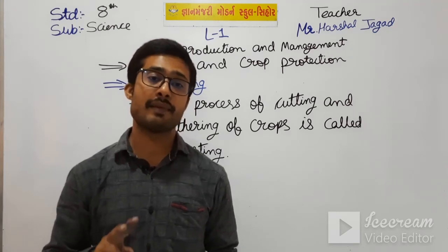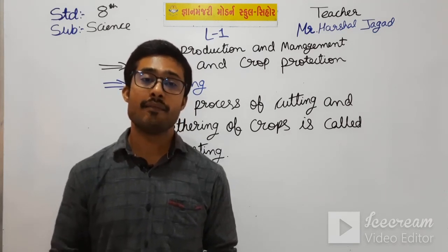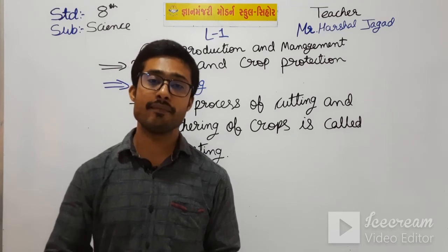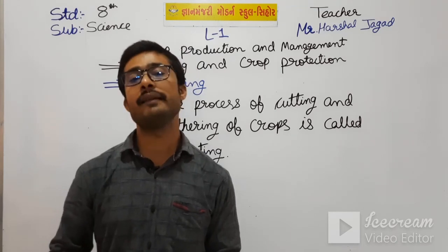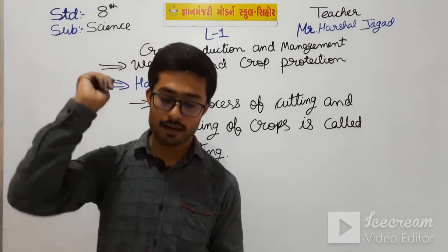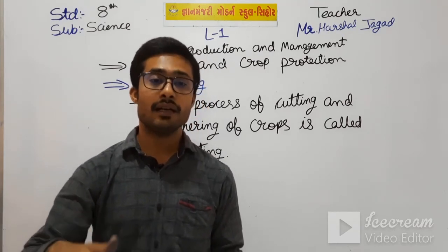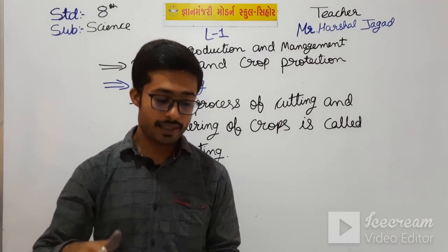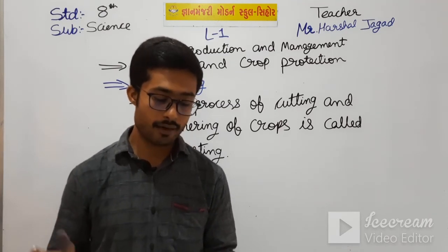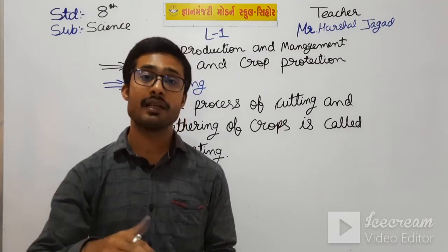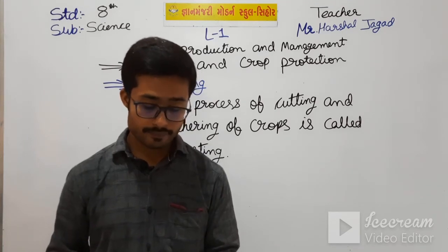There are two methods, the manual method and the machine method. In the manual method, the crops are beaten over a surface and the grains are separated from this, and there is also a thresher in which this is separated.